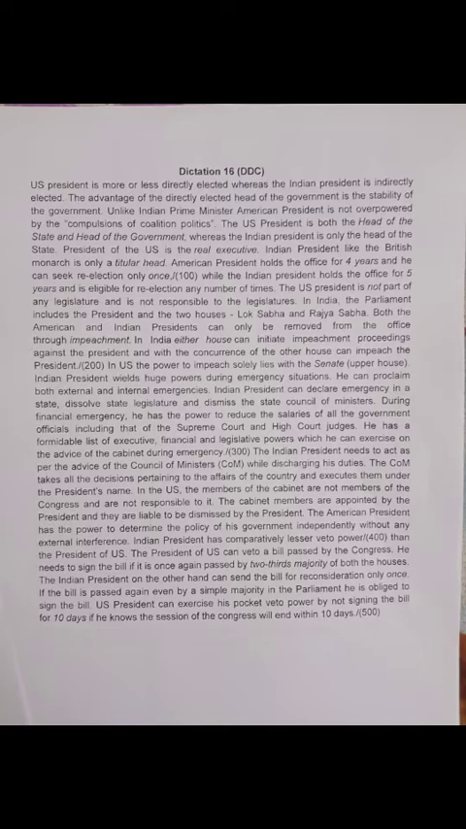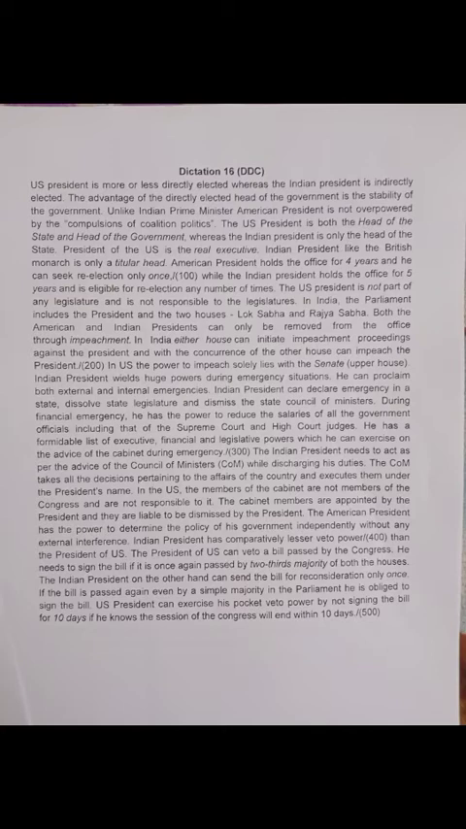under the President's name. In the US, the members of the cabinet are not members of the Congress and are not responsible to it. The cabinet members are appointed by the President and they are liable to be dismissed by the President. The American President has the power to determine the policy of his government independently without any external interference.